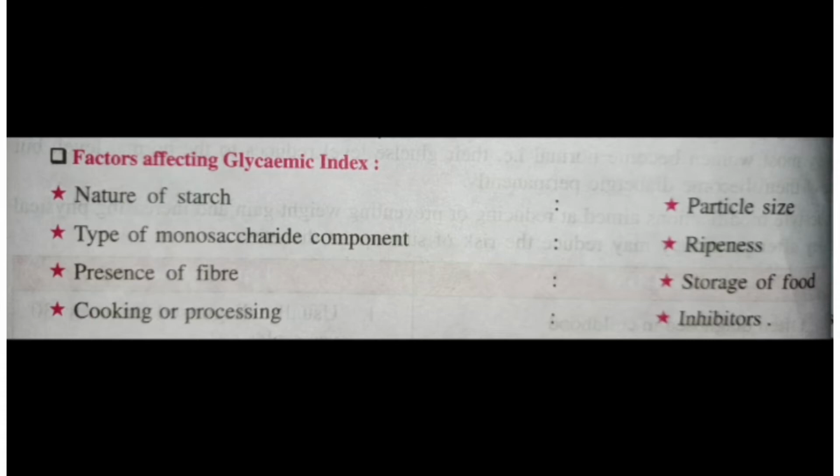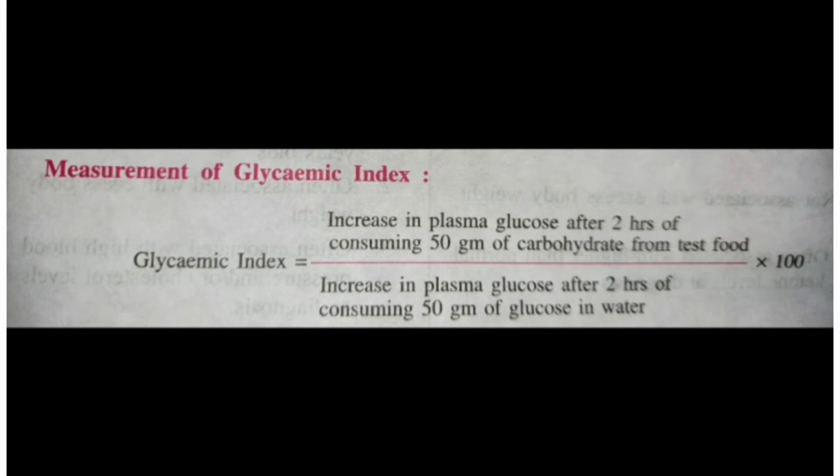Now we are going to discuss the measurement of the glycemic index. So how we can measure the glycemic index of a certain food. The glycemic index is equal to the increase in plasma glucose after 2 hours of consuming 50 grams of carbohydrate from the test food, divided by the increase of plasma glucose after 2 hours of consuming 50 grams of glucose in water, into 100.